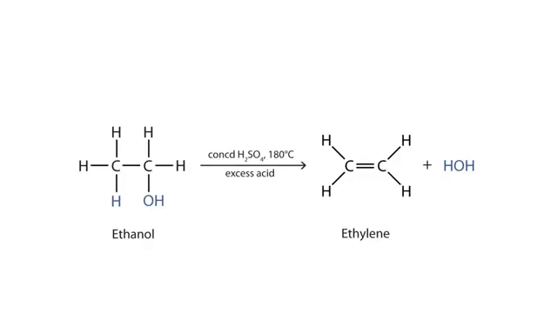Here is an example of the points which we have discussed before. If we have simple ethanol in the presence of acidic medium and a high temperature of 180 degrees centigrade, there is the production of ethylene, and as you know this process is dehydration. It means definitely there will be removal of water, and you will see in the product, in addition to this alkene, there is also the production of water.